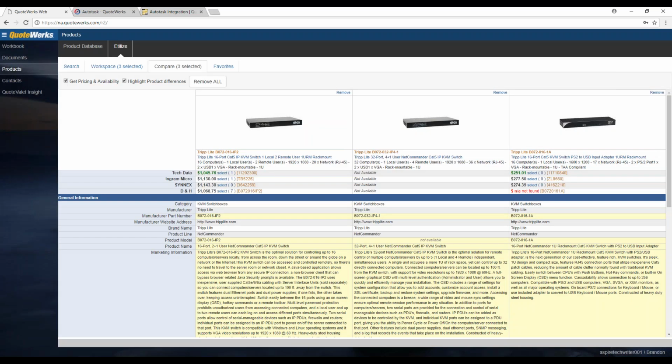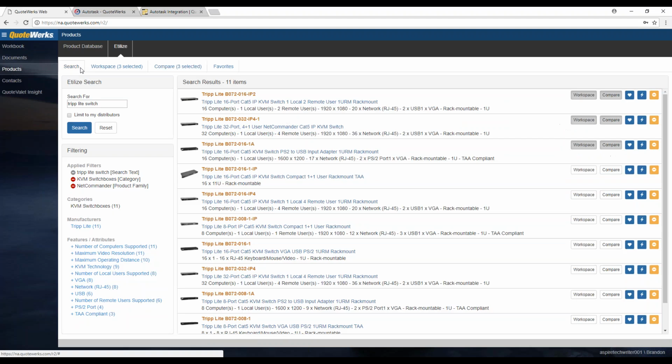Basically, the amount of items you can add to the comparison window is going to be based on the size of your screen, where it's actually legible. So we recommend probably not more than like 8 or 9. That's kind of the max for most monitors. Unless you have a very large monitor, then you can add even more. But by that point, it's getting a little hard to read. So that's typically what we recommend. But you can see here the pricing from your distributors that you've set up. And then if you want to select it from a specific vendor, you can just click on the select to add it to the document.